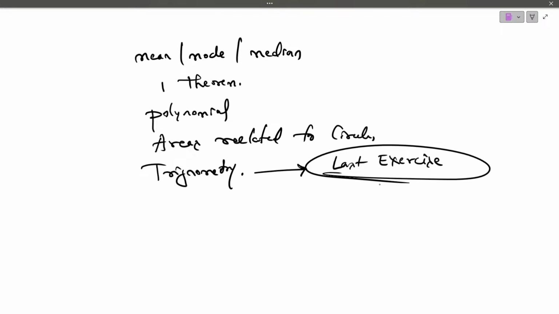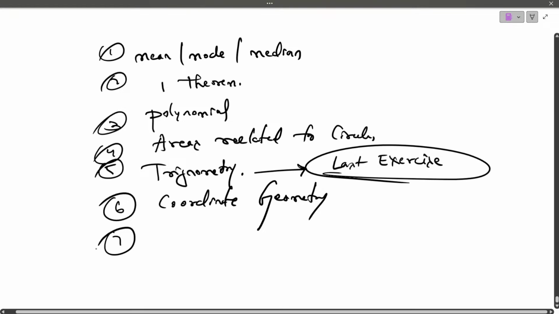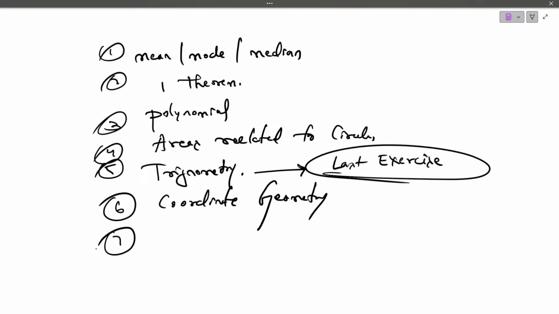So these are the very easiest questions from the following. And one question you will get from coordinate geometry for 3 marks. Don't forget.